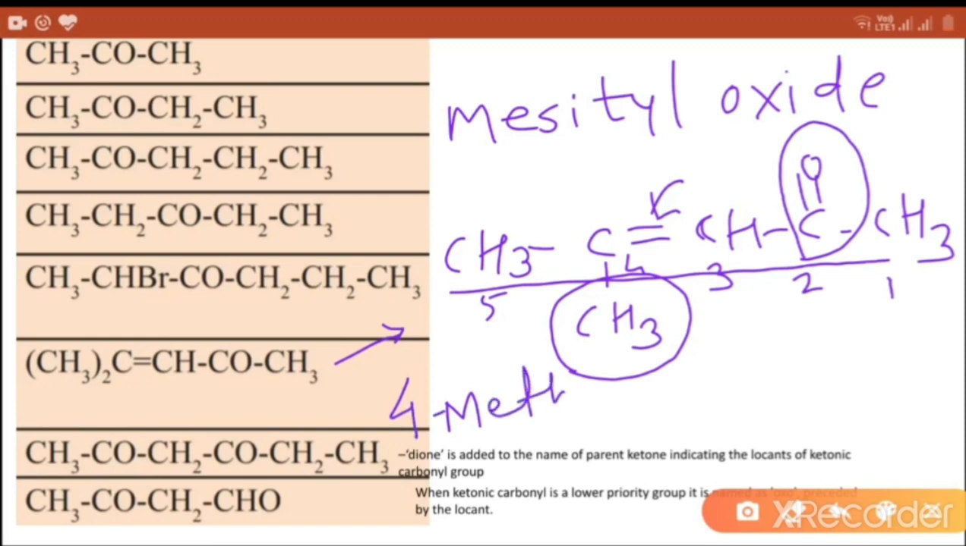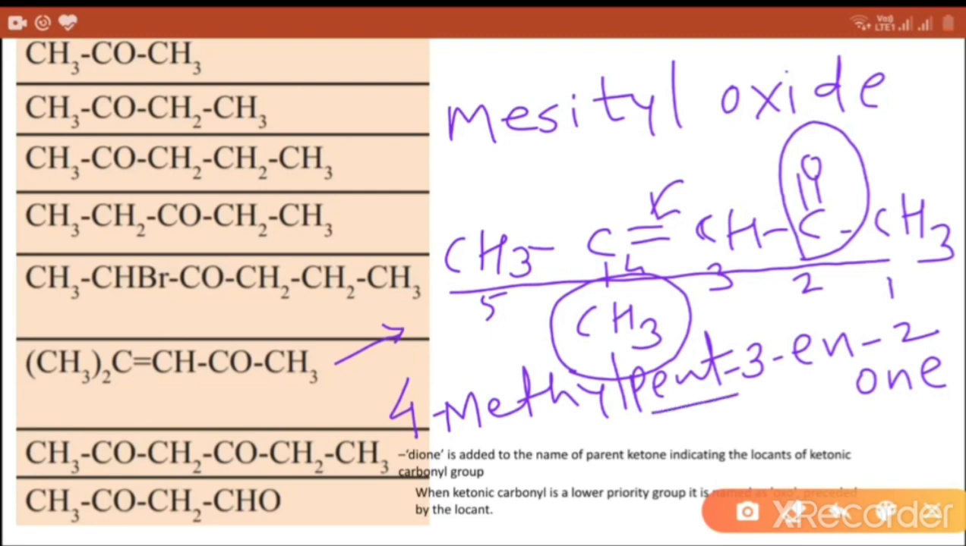4-methylpent-3-en-2-one. The parent contains 5 carbon atoms, and the methyl substituent is present at the fourth carbon atom. So the IUPAC name becomes 4-methylpent-3-en-2-one.